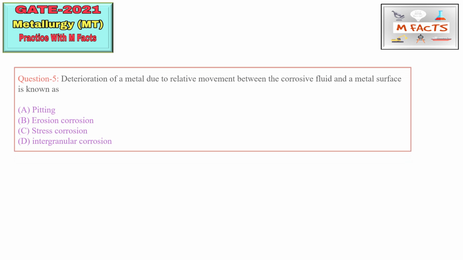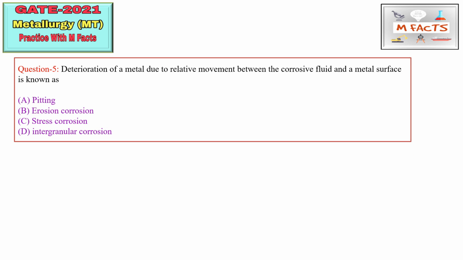The next question is: deterioration of metal due to relative motion between the corrosive fluid and metal surface is known as? In some questions you will find this type of problem, where relative movement is there between corrosive fluid and metal surface. Wherever relative motion with the metal surface takes place, that is the case of erosion. The options are pitting, erosion corrosion, stress corrosion, and intergranular corrosion. So what is pitting corrosion?